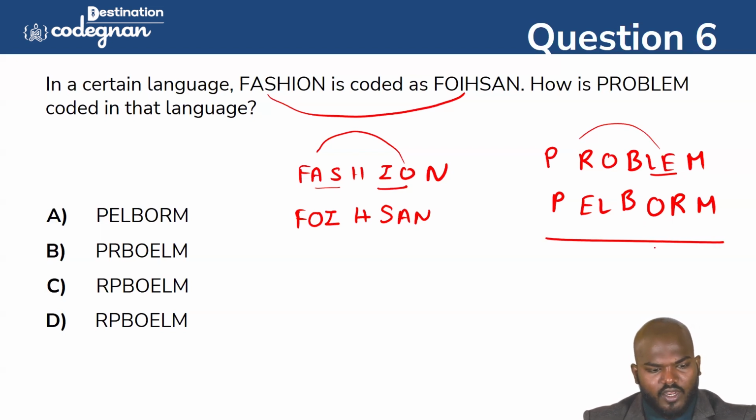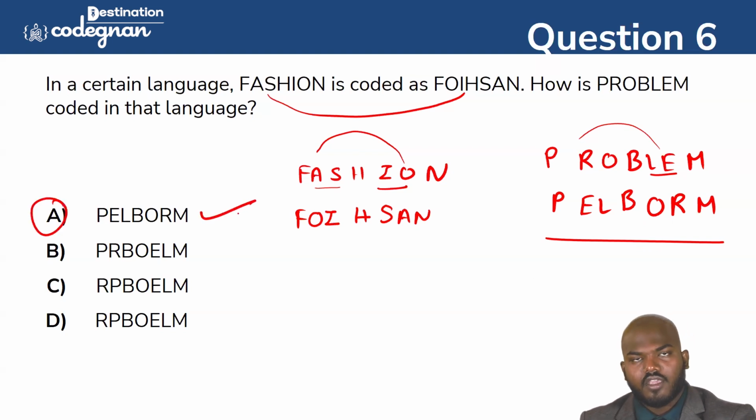Make sure you take it out. Option A is the correct answer in this question. If you understand the pattern, you can get the answer very quickly. Please kindly take it down, guys. This is a very important thing to consider.